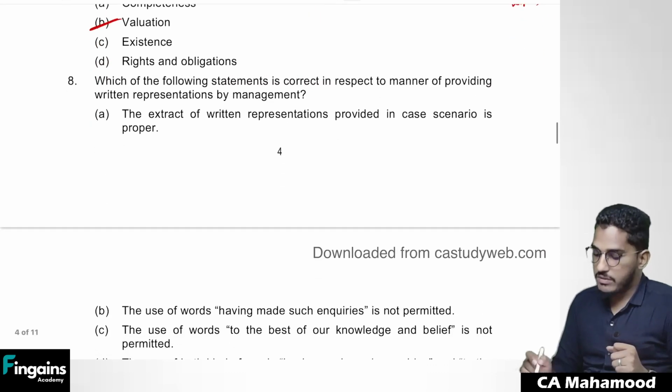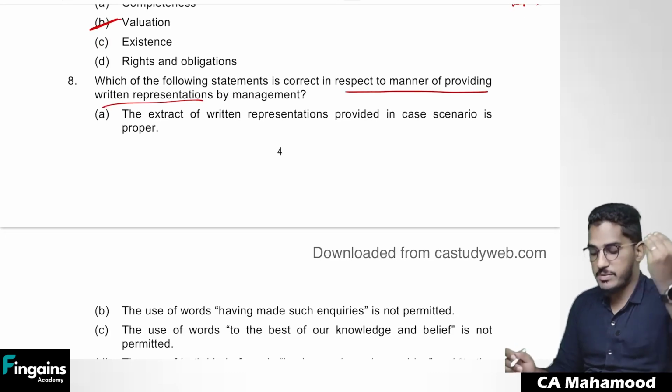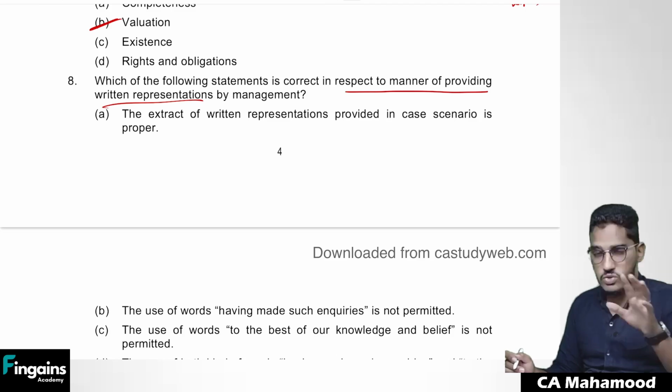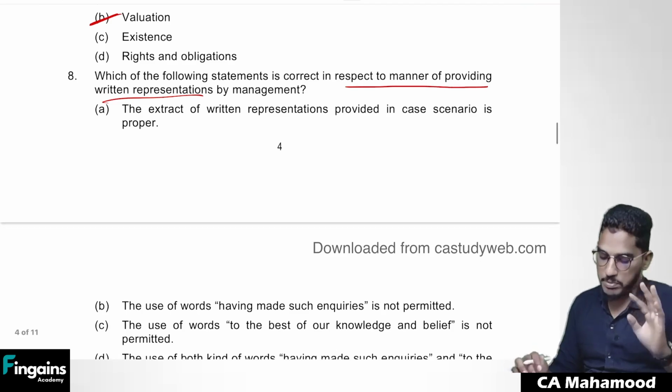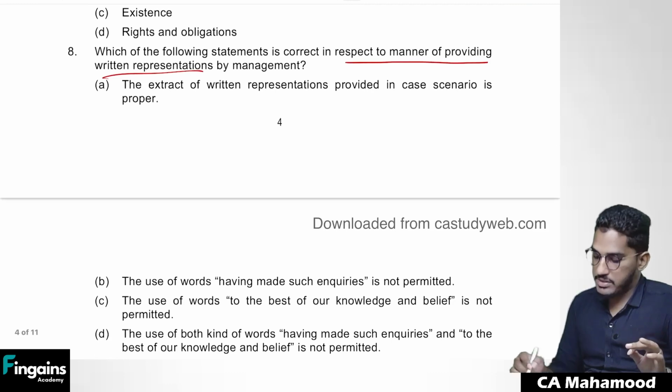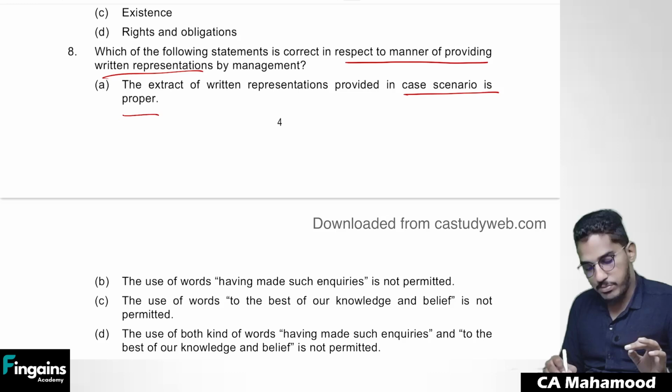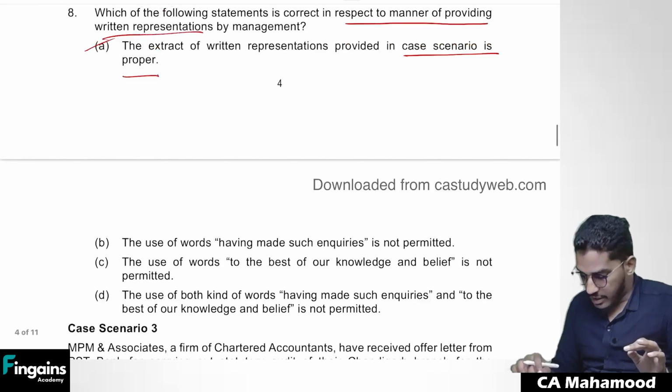Next one. Which of the following statements is correct in respect of manner of providing written representation? Management has provided written representation. Is there any mistake in that wording? There is no mistake in the wording. That wording is proper. The extract of written representation provided in the case scenario is proper. 100% it is correct. What is that telling?